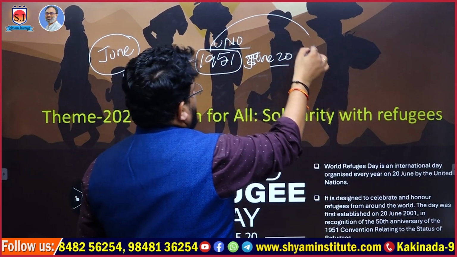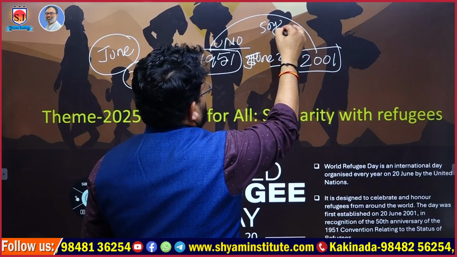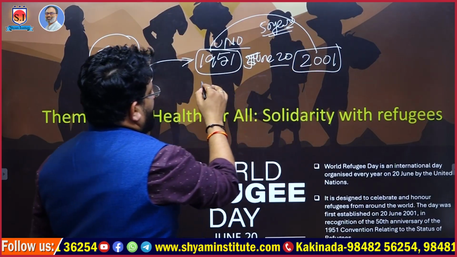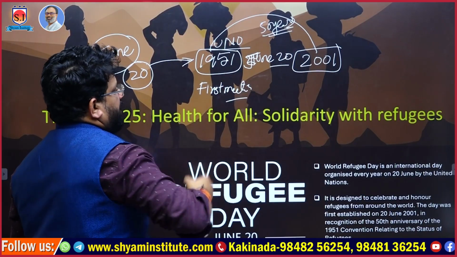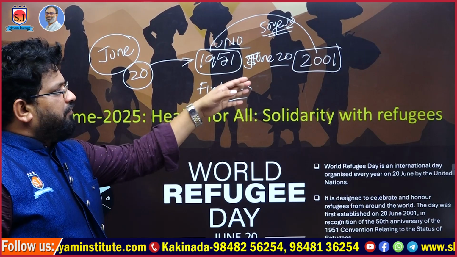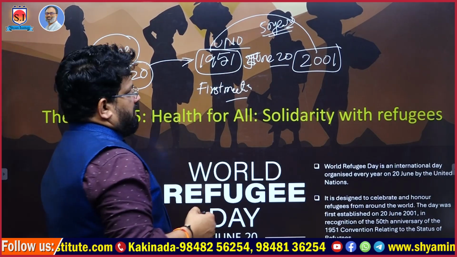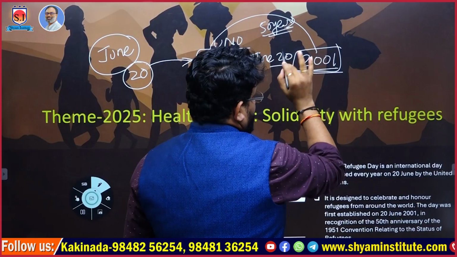By 2001, this first meeting day completed 50 years, which is the Golden Jubilee.